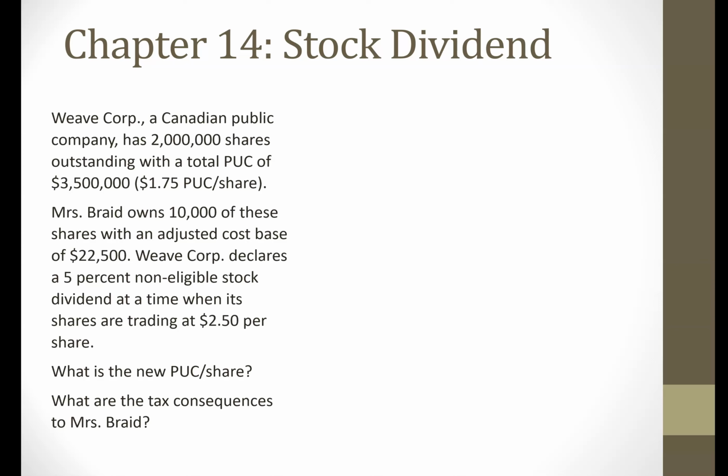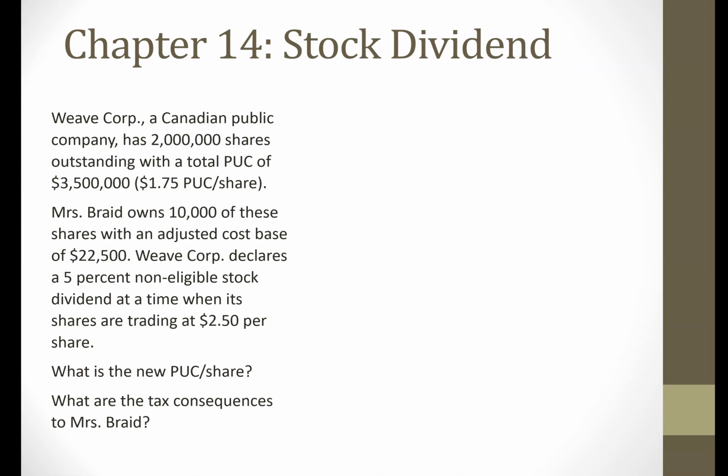The individual shareholders may have bought those Class A common shares for different prices. That's going to be their ACB. The ACB, the adjusted cost base, is going to be different for every shareholder because shareholders will buy the shares at different prices. However, for PUC, paid up capital, there's only one average PUC per share for all the shareholders.